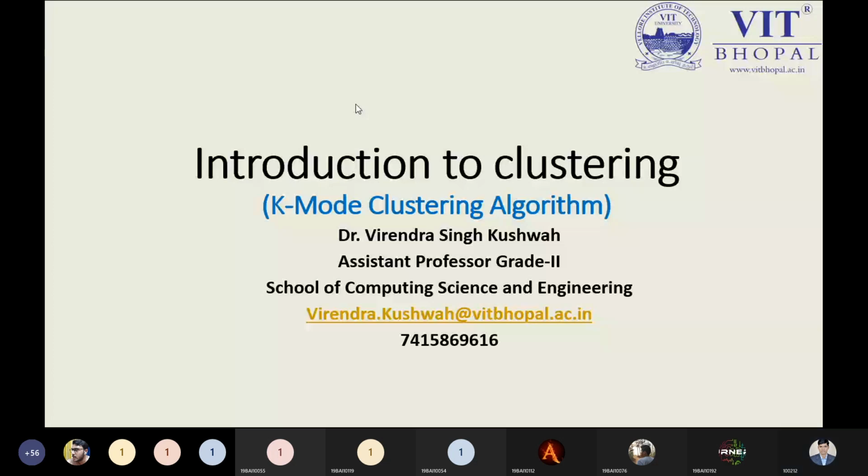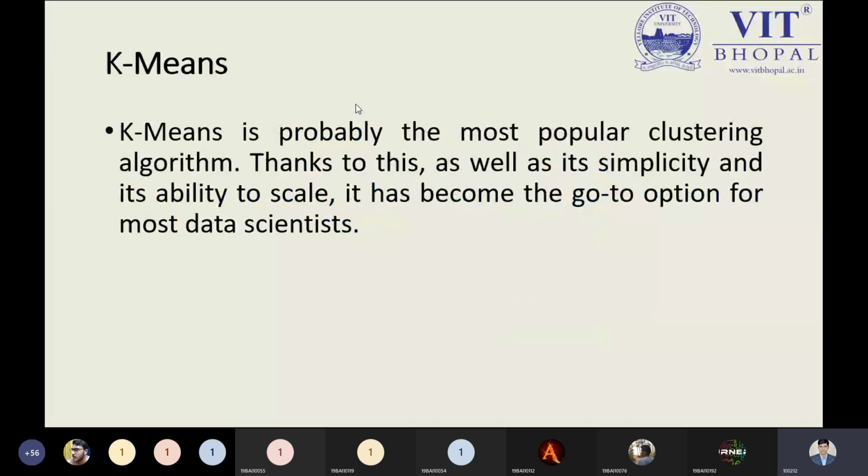Just what we have covered in K-means. K-means is probably the most popular clustering algorithm, thanks to its simplicity. As we know, it is the simplest clustering algorithm, and it is able to scale, and we can easily justify our answer with the help of K-means clustering. It is widely used for learning by data scientists, students, researchers, and people who are involved in solving any problem by clustering. So K-means is a better way.